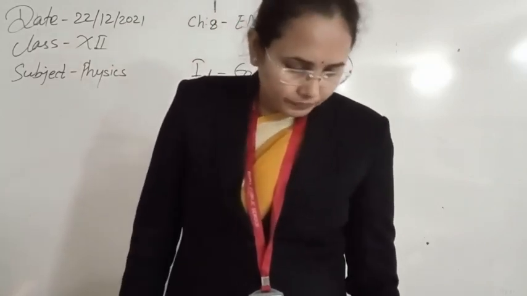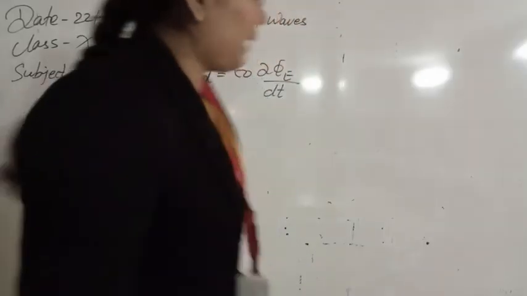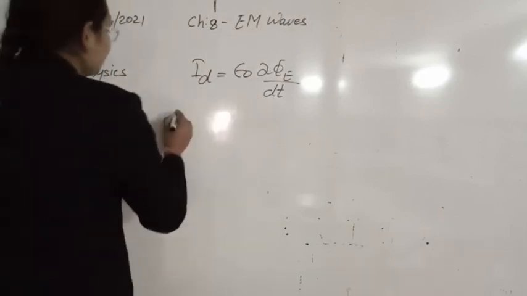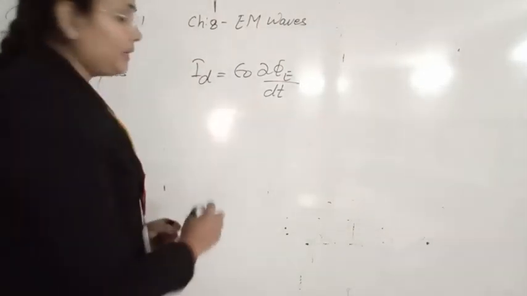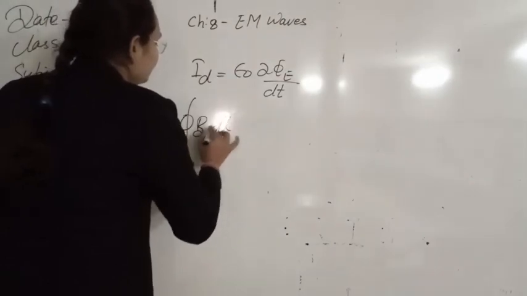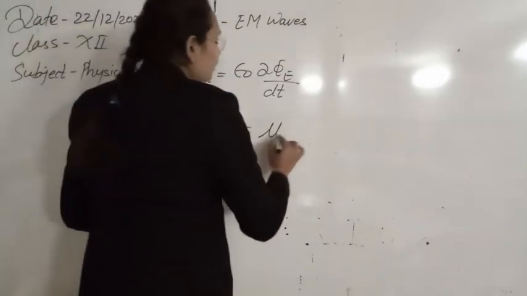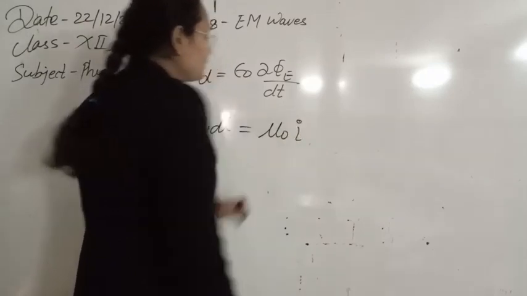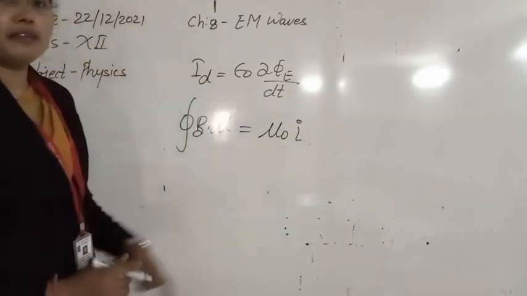Here Maxwell modified Ampere's circuital law. Ampere's circuital law is closed integral B.dl equal to mu 0 I, where I was the steady current.